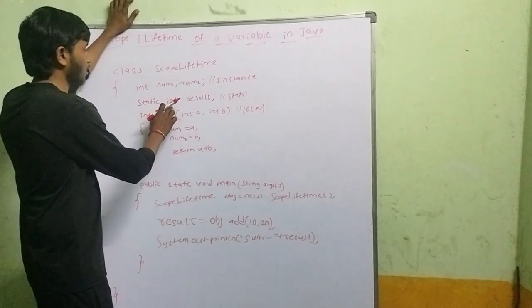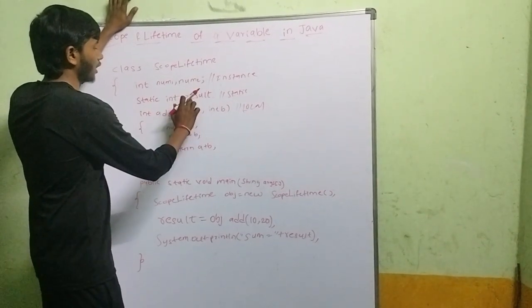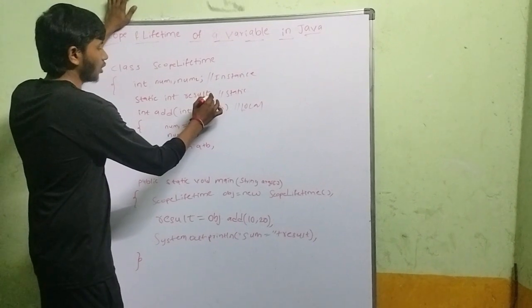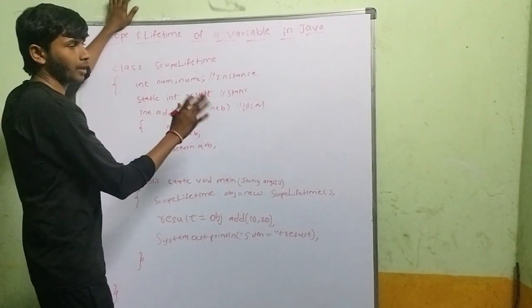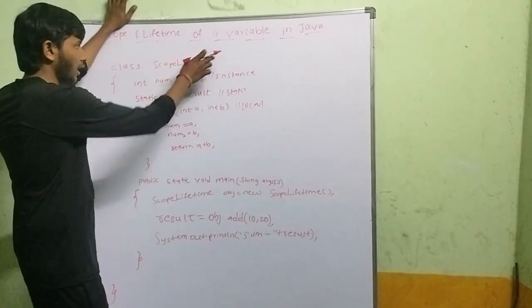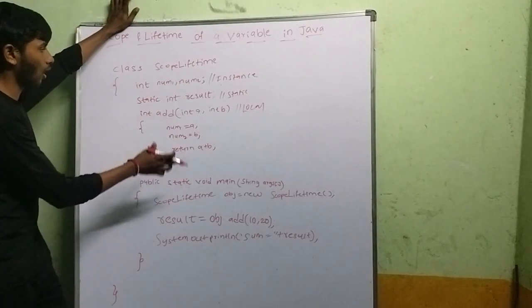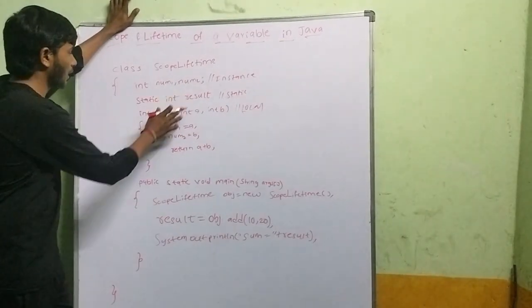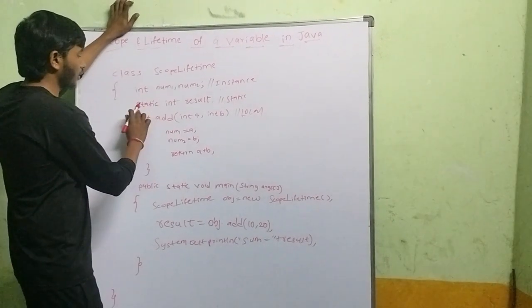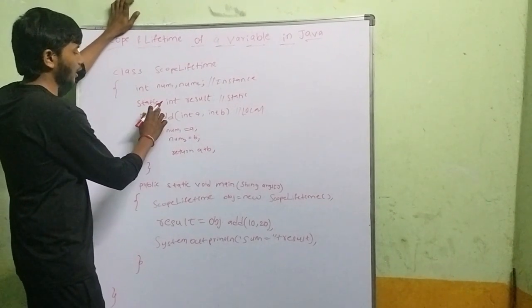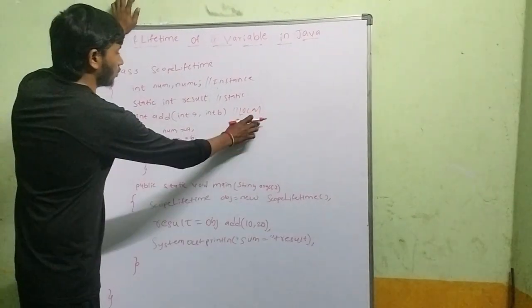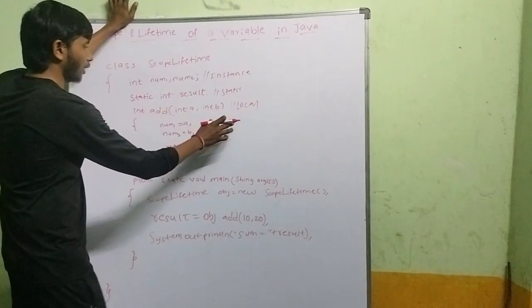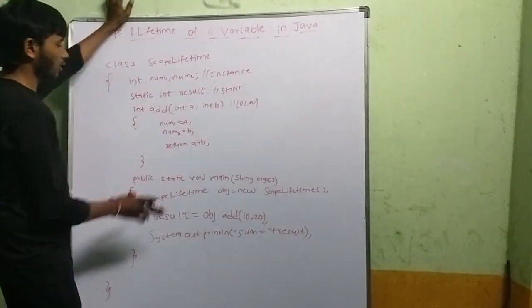Here, result is a static variable. Static variables are also class level variables, which are declared inside the class and outside all the methods. Static variables are declared with the keyword static. These are local variables. Local variables are the variables which are declared inside a particular block.